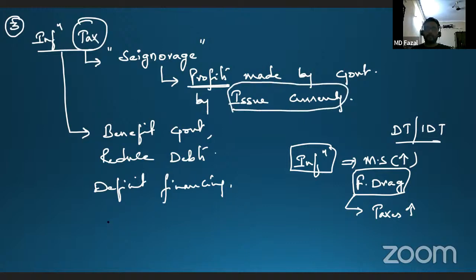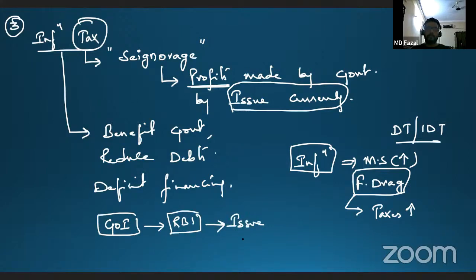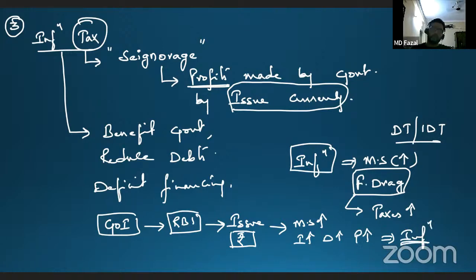The government may advise the Reserve Bank of India to issue currency in the market. So this issue of currency will increase the money supply, will increase the investments, will increase the demand. Now the prices are high, which is leading to inflation. Now to reduce this inflation, I have brought the concept of inflation tax.